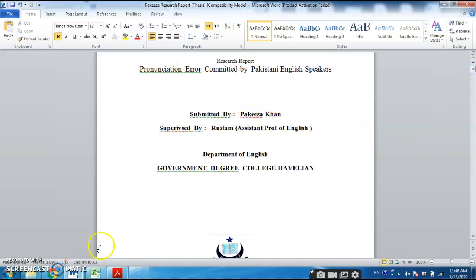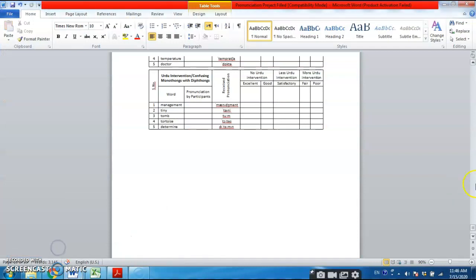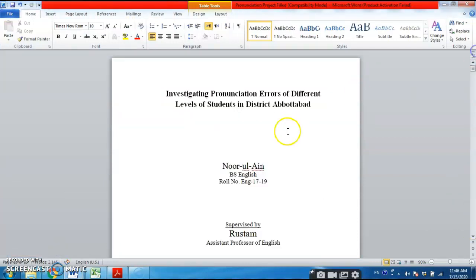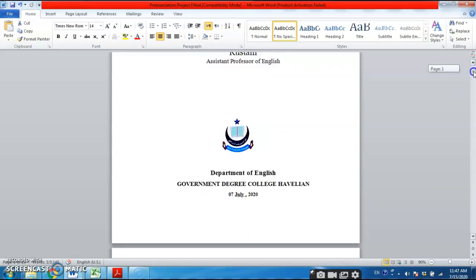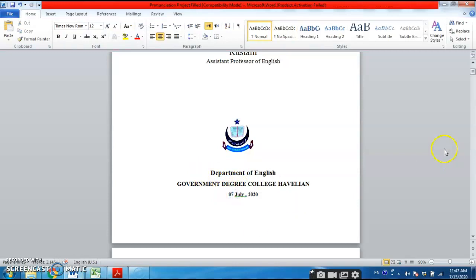Okay, so let me show you another document which I created. Okay, this one, just see, this can be your title, and here you can write down your name and your roll number, supervised by, everything is prepared. So all the title page is prepared. So this is your logo, and here you can change the date. So this is your title page.